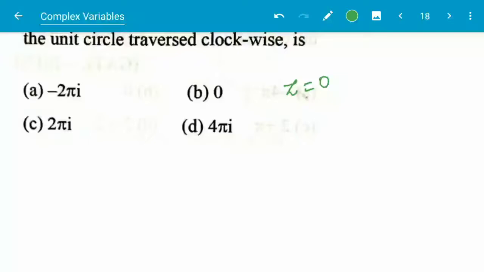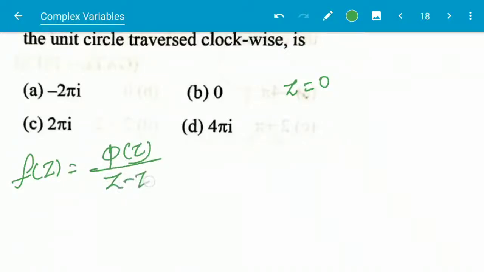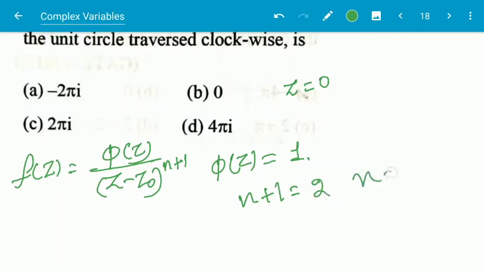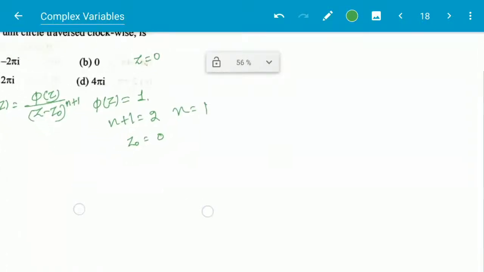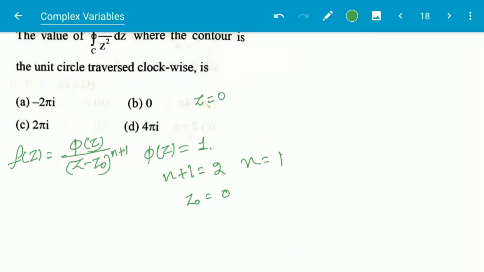So this can be expressed as f of z is equal to phi z by z minus z0 whole to the power n plus 1, and here phi z is simply 1, and here n plus 1 is equal to 2, that means n is equal to 1, and z0 is equal to 0, because the function is given 1 by z square.